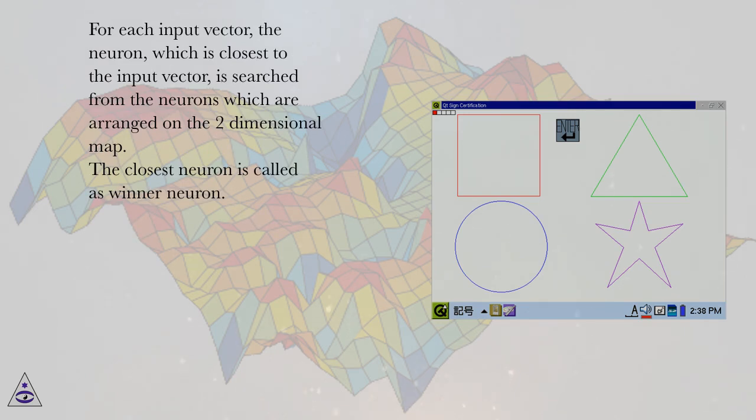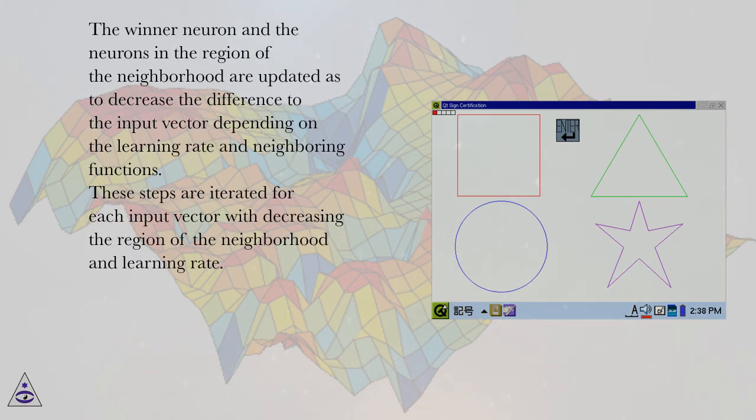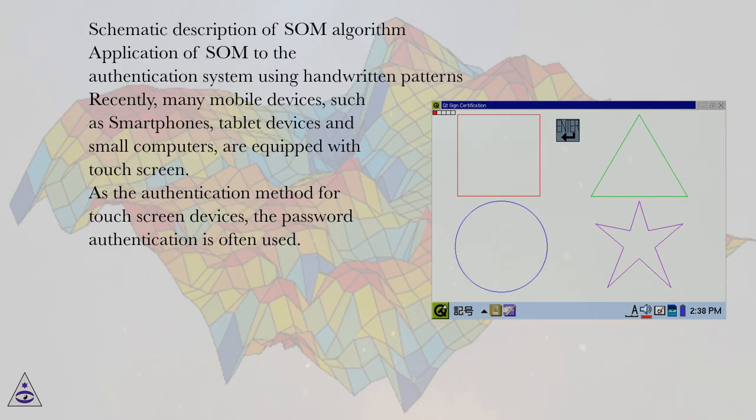For each input vector, the neuron which is closest to the input vector is searched from the neurons which are arranged on the two-dimensional map. The closest neuron is called the winner neuron. The winner neuron and the neurons in the region of the neighborhood are updated so as to decrease the difference to the input vector depending on the learning rate and neighboring functions. These steps are iterated for each input vector with decreasing the region of the neighborhood and learning rate. Schematic description of SOM algorithm.